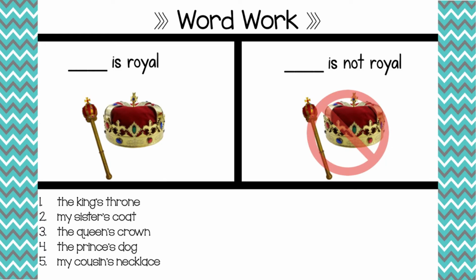Good job. What about the prince's dog? The prince's dog. Yes, you should have given a thumbs up because the prince's dog is royal. Good job. And number 5, my cousin's necklace. You should have given a thumbs down because my cousin's necklace is definitely not royal.